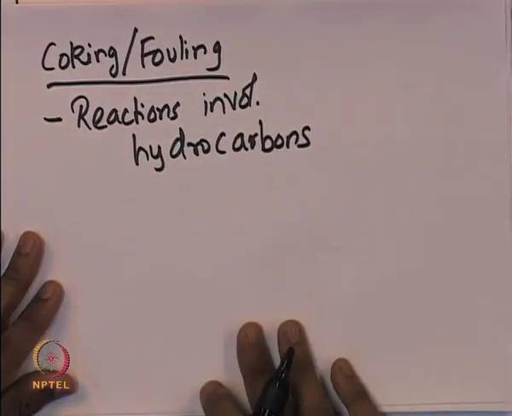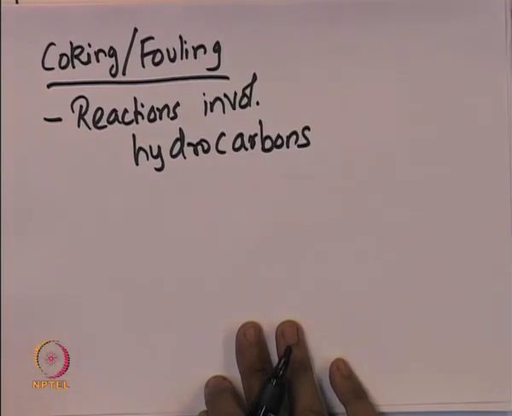This type of deactivation of the catalyst primarily occurs in those reactions where hydrocarbons are involved, and whenever hydrocarbons are involved, the carbon material that is present gets deposited onto the catalyst site, and that therefore blocks the sites of the catalyst, and that results in the deactivation of the catalyst.